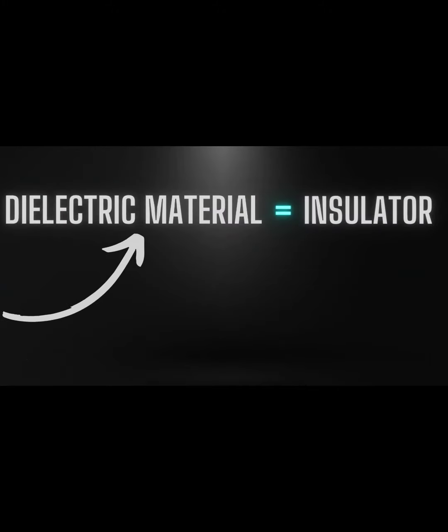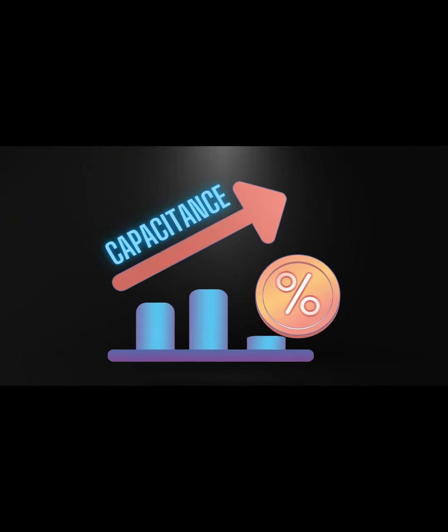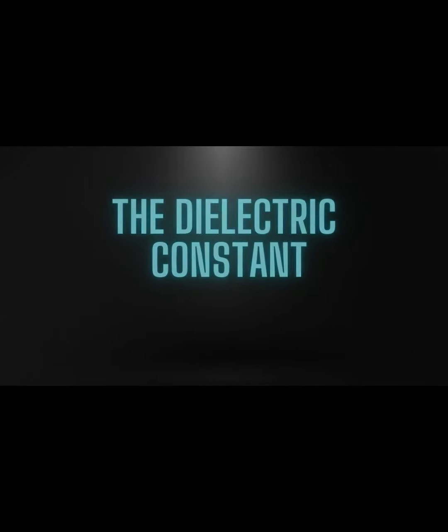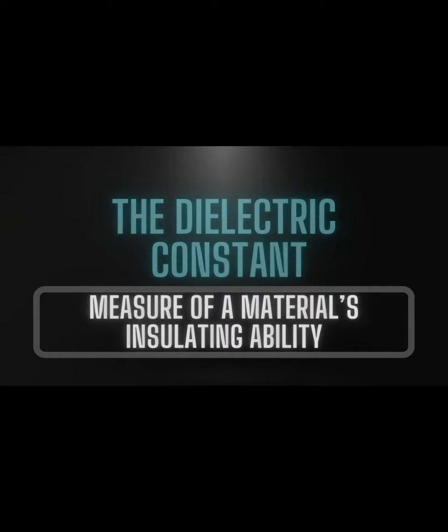The term dielectric material is just another way of saying insulation. When a dielectric material, such as glass, plastic or ceramic, is introduced between the plates of a capacitor, it increases the capacitance by a factor called the dielectric constant. The dielectric constant of a material is a measure of its insulating ability.